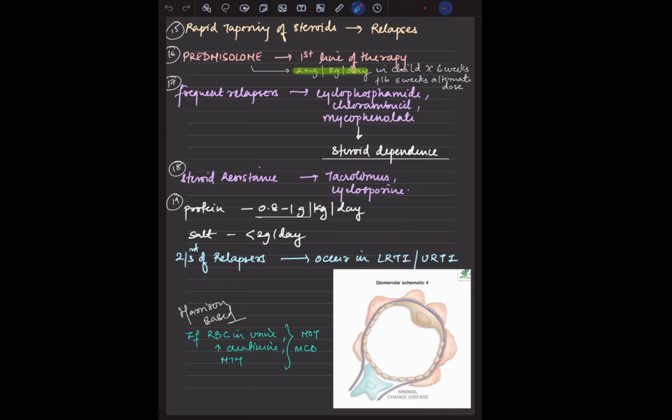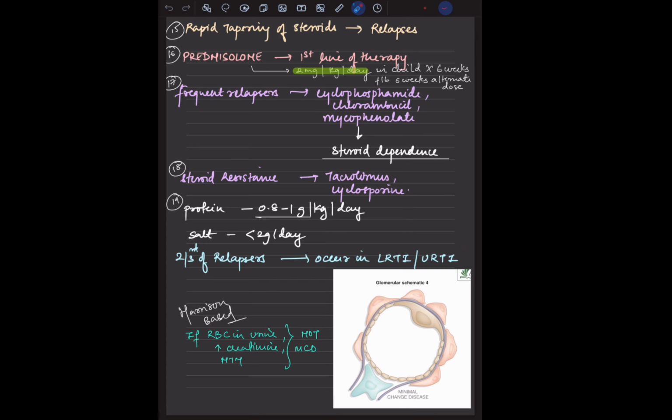Okay, now, along with the treatment, you have to go with protein of 0.8 to 1 gram per kg per day. Then there could be salt restriction as well, less than 2 gram per day. Two-thirds of the relapses occur in the LRTI and the URTI.